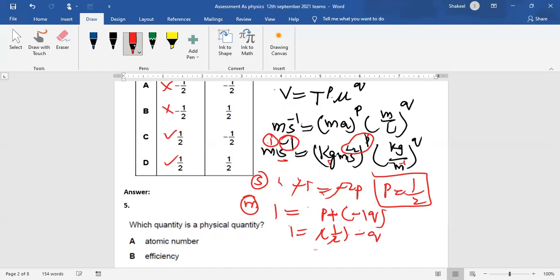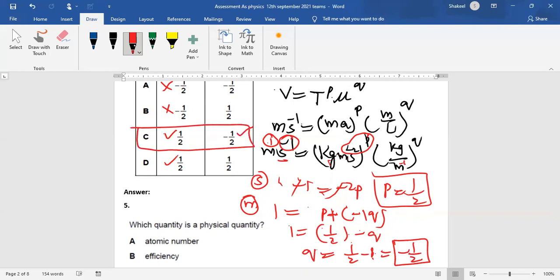So it means that this 1 over 2 will still be there, and then you will shift q to the other side and 1 to the other side. You will replace 1 and q, so it will be minus 1 over 2. So minus 1 over 2 is this, so C is your option.